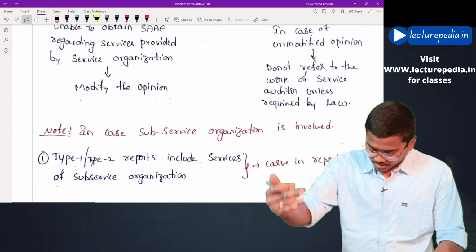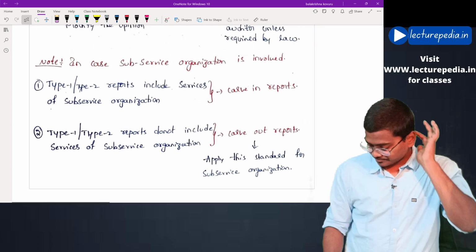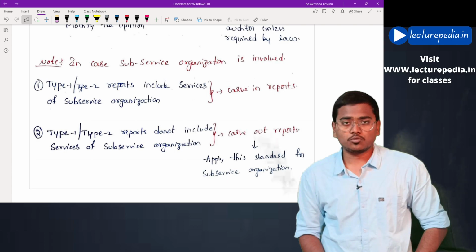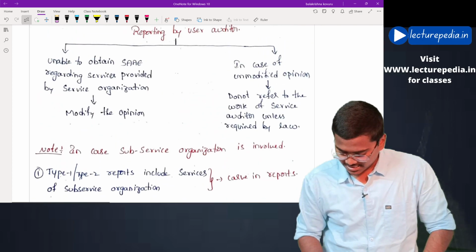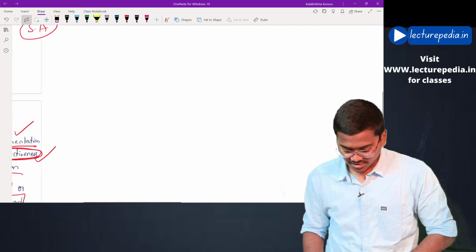And there is also another extension to these reports. Basically, those will be called carve-in reports and carve-out reports. What are they? We'll just discuss that. See here.